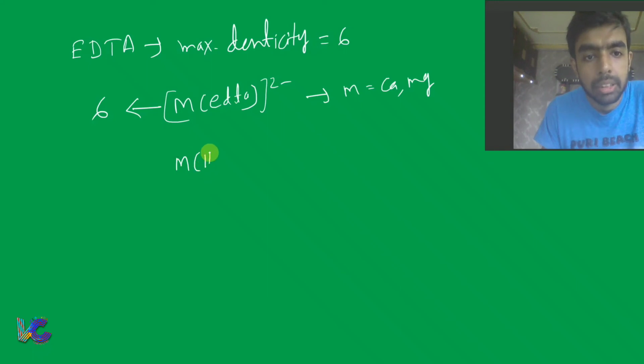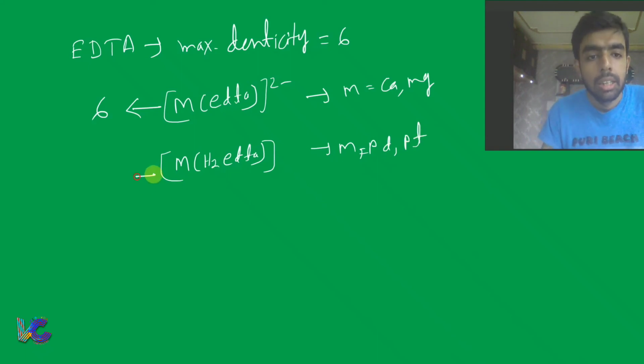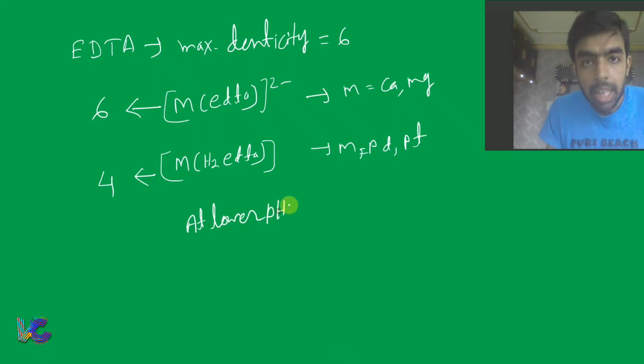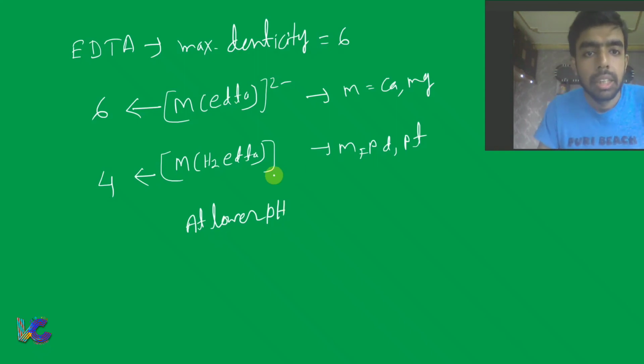But at lower pH, M H2 EDTA, where M can be Pd, Pt, like this, in this case denticity is equal to 4. That means denticity also depends on pH. Now what happens at lower pH? Some of the donor sites of the EDTA get protonated. When protonated, they cannot donate. So the number of donor sites that can coordinate with the metal center is reduced. That means EDTA at lower pH can show denticity equal to 4.